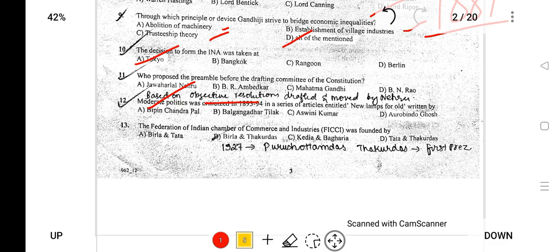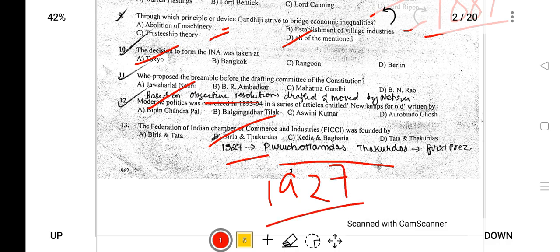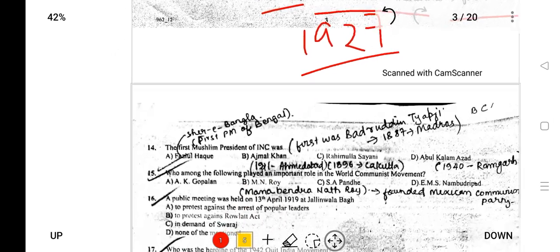The Federation of Indian Chamber of Commerce and Industry, FICCI, was formed in 1927 by Purushottam Das Thakurdas and G.D. Birla. It was established in 1927 and the first president was Purushottam Das Thakurdas. Next,